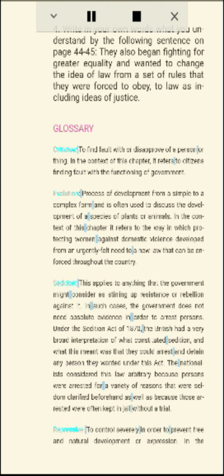In the context of this chapter, it refers to laws that brutally control persons and often prevent them from exercising their fundamental rights, including right to speech and assembly.